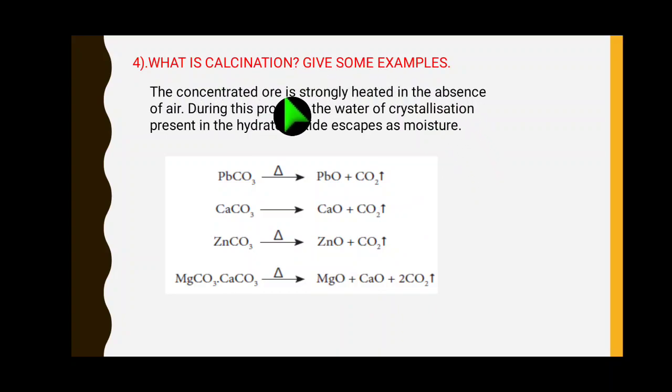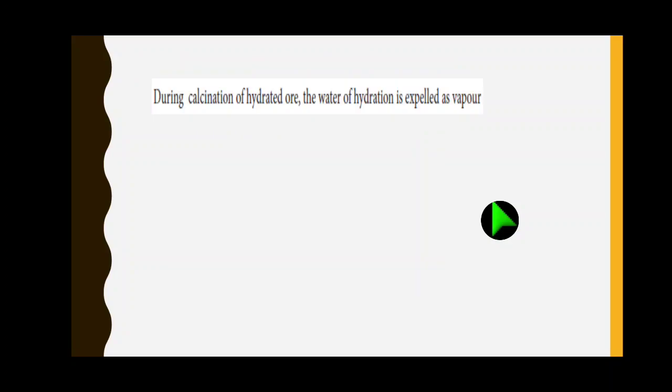Please remember, the concentrated ore is strongly heated in the absence of air. That is called calcination. Here the ore is converted into oxides. During calcination of hydrated ore, the water of hydration is expelled as vapor.